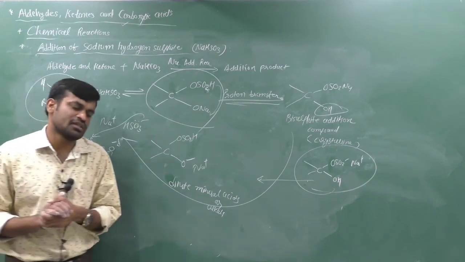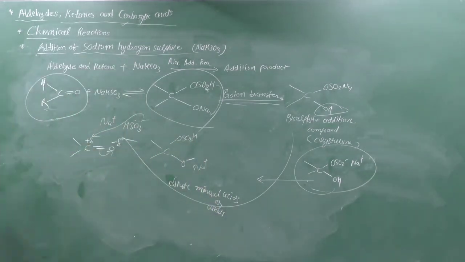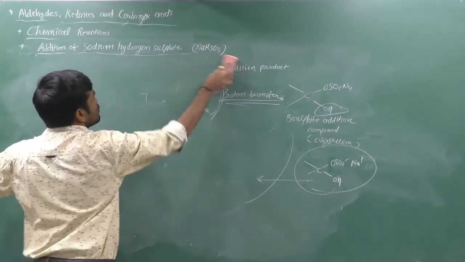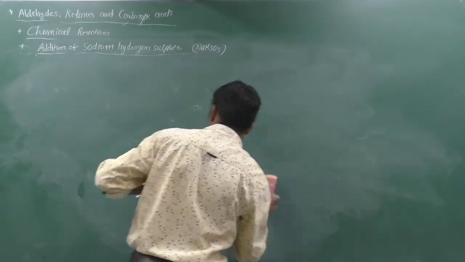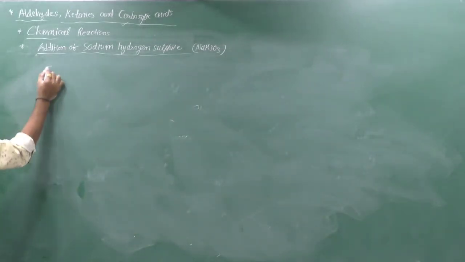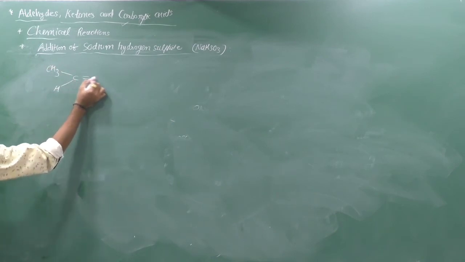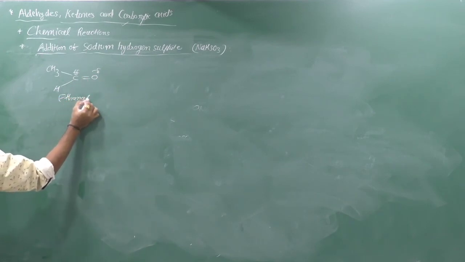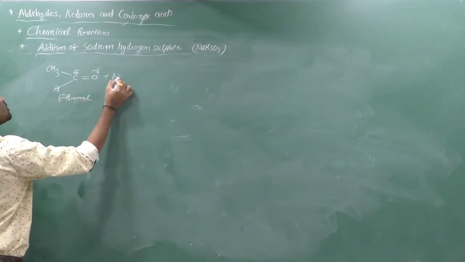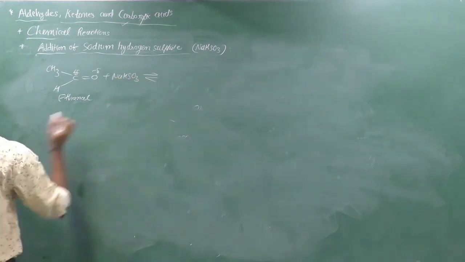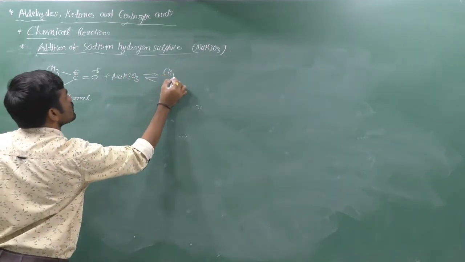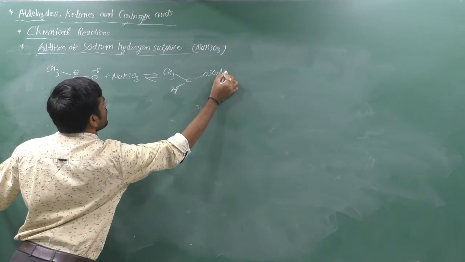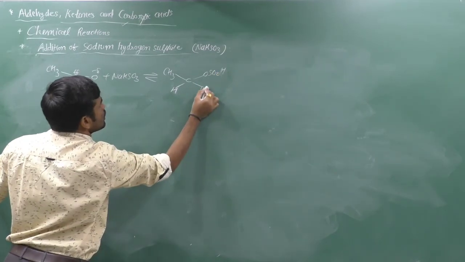So I think you will understand this very well. If we give examples of some reactions, it is like that. If we have ethanal, which is partially positive, partially negative, and we add NaHSO3 to this molecule, then this equilibrium is mostly shifted towards the right side. CH3CH(OSO2Na)(ONa).